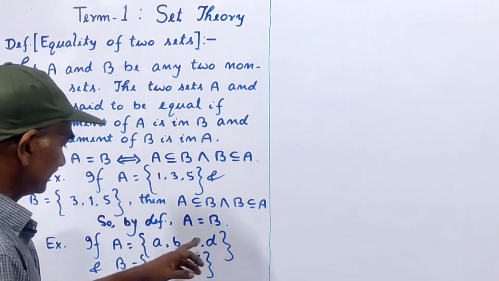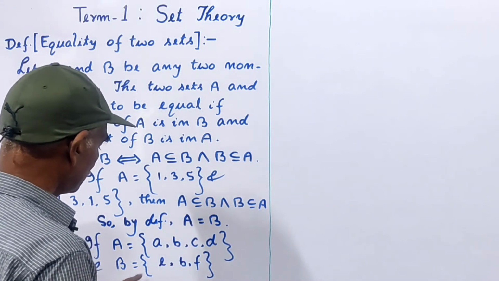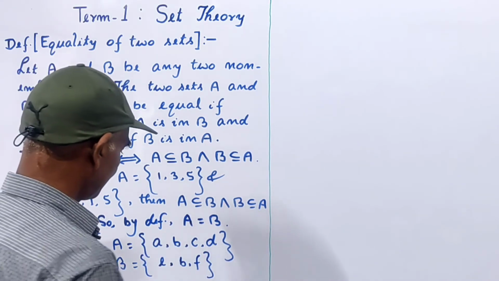Here A is equal to the set containing A, B, C, D and B is equal to the set containing E, B, F.